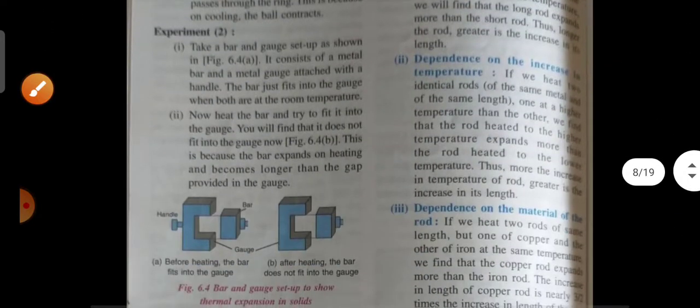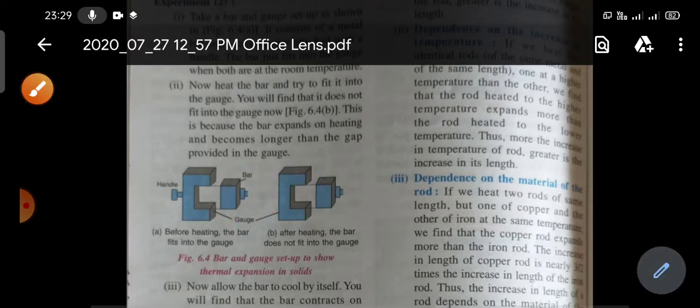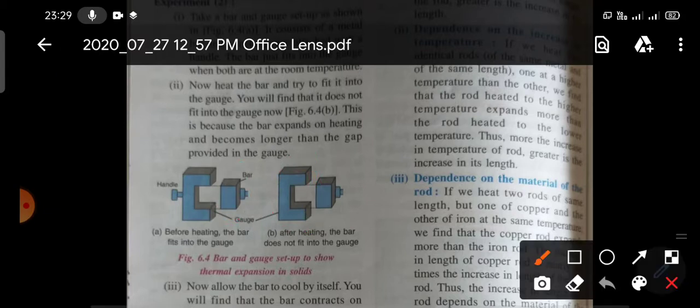Now there is another experiment which is called the bar gauge experiment. Here on the left side, this is the gauge and this one is the bar. At room temperature, this bar can easily fit into this gauge. But if you heat this bar, what will happen? Obviously, if you heat this bar, its size will increase.